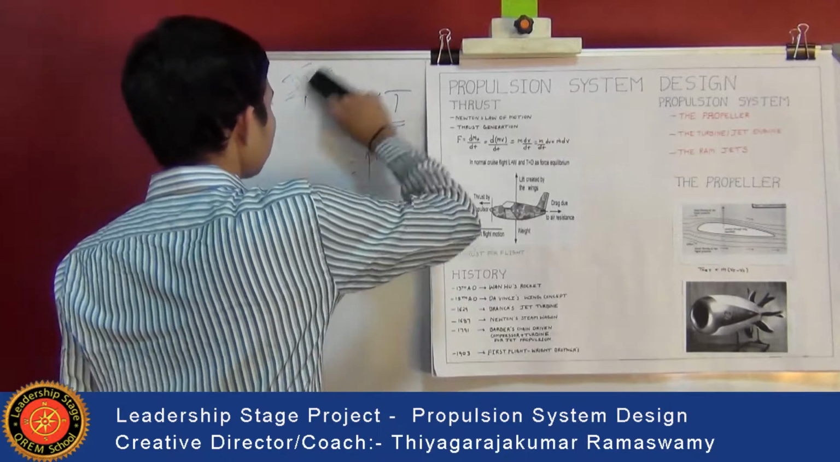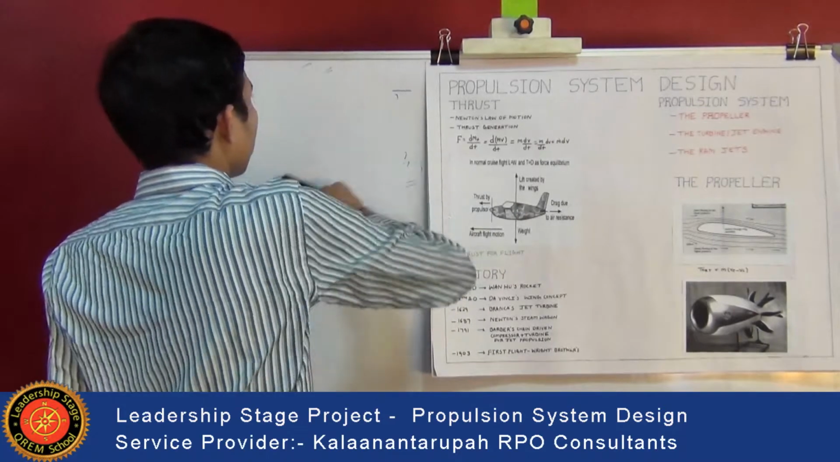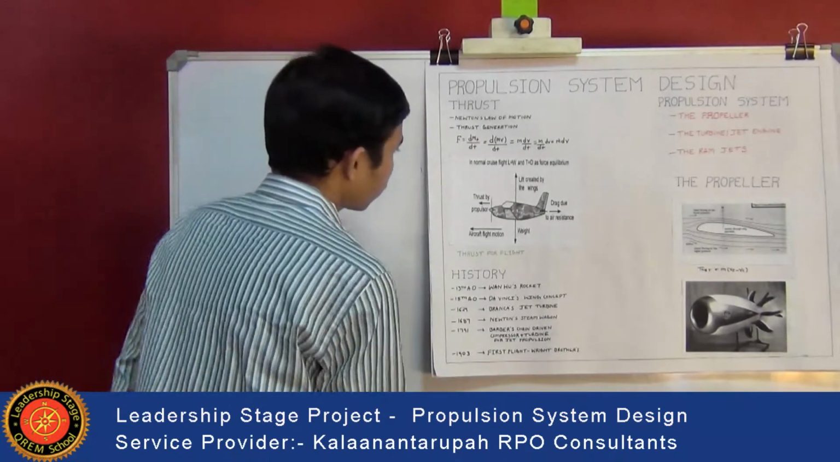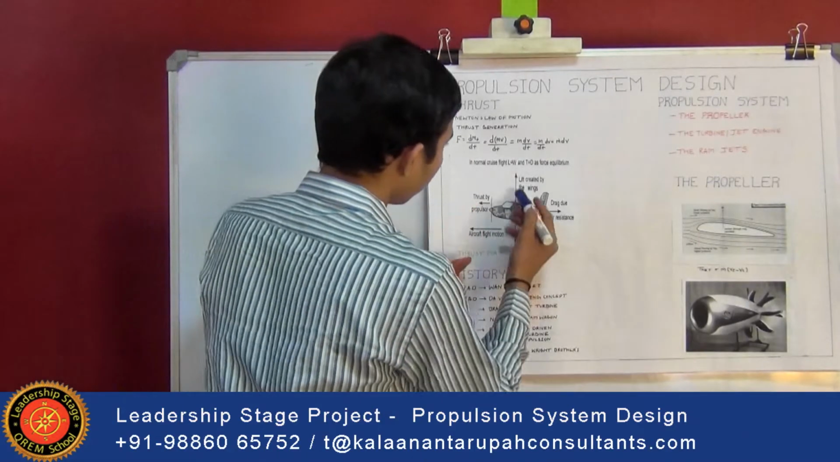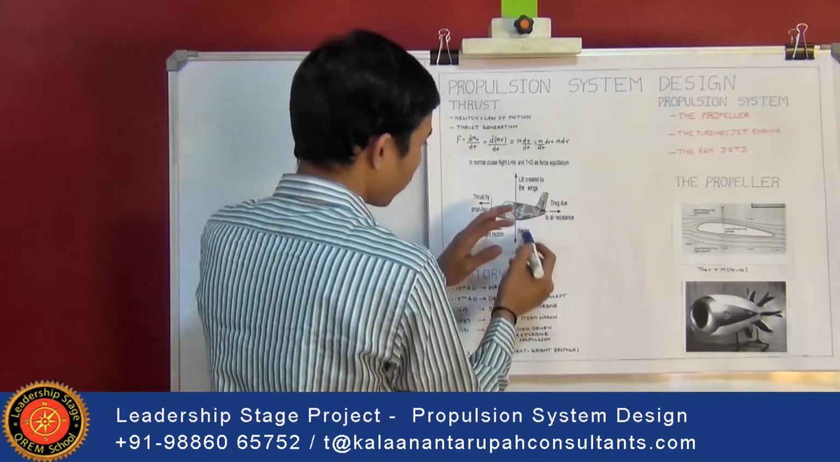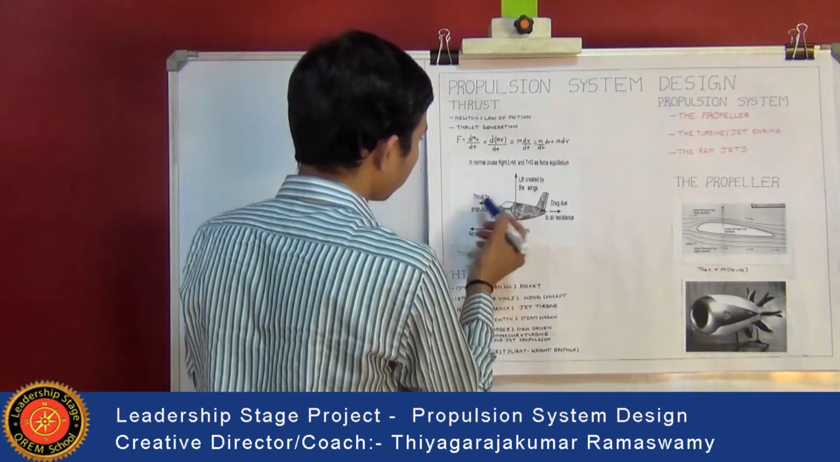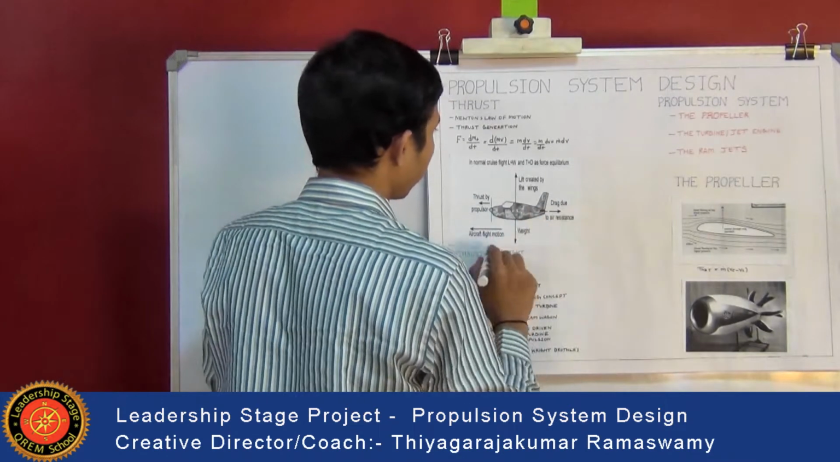Actually, this thrust is created by the propulsion system. You can see that here this is a flight, and this is the lift created by the wings to balance the weight, and this is the thrust by the propeller, and this is the drag due to air resistance.